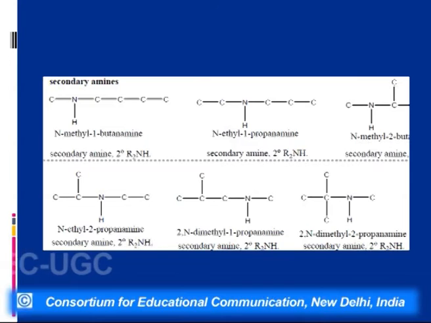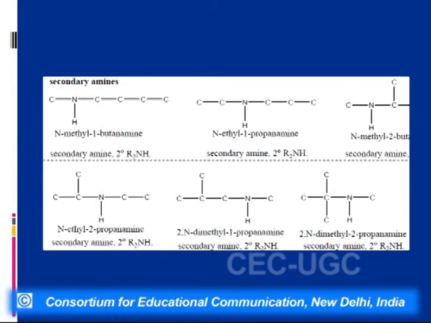If we talk of a secondary amine, this is a functional isomer of primary amine. In this case, the functional group is NH, and we will get 6 secondary amines. So the number of isomers has increased.